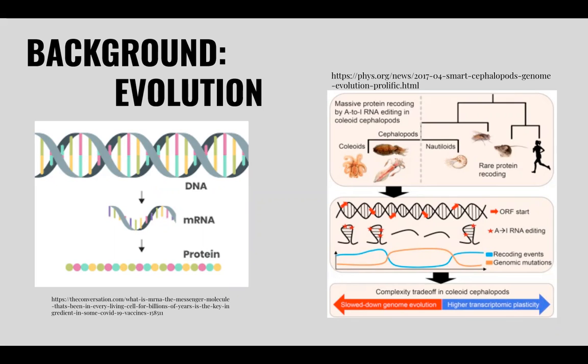However, cephalopods have a different way of reproducing their proteins. Cephalopods have DNA and also have the ability to change their mRNA, which then creates a different protein in the end. This is an extremely fast way of evolving. However, it becomes only a temporary change.